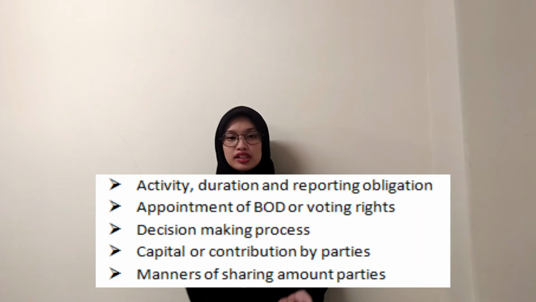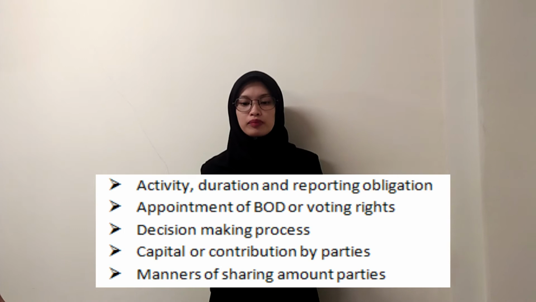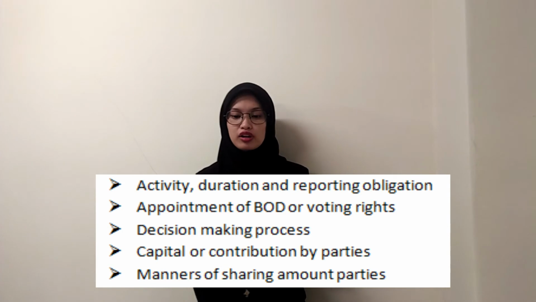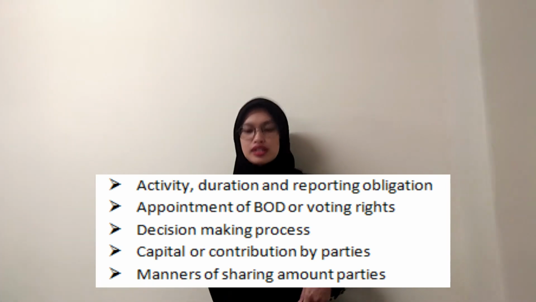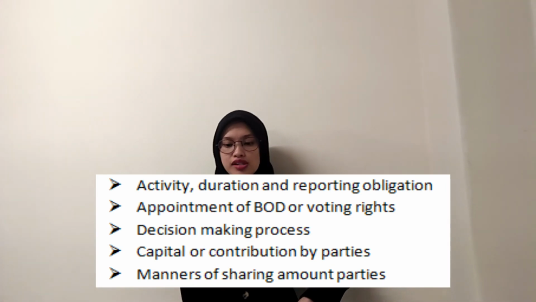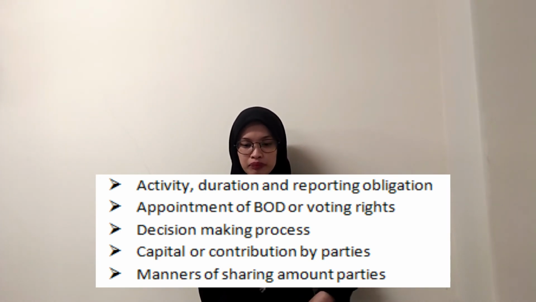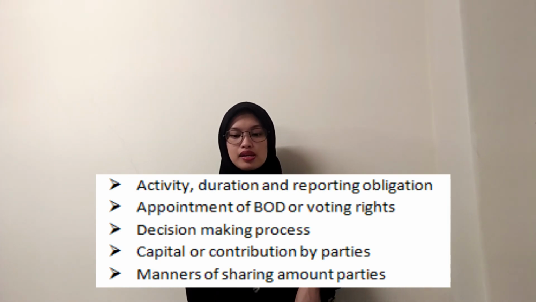Okay, for question 2, A, the area covered by contractual agreement, we have the activity, duration, and reporting obligation of the joint arrangement. Second, the appointment of board of director or equivalent governing body and voting right of the venture. Third one is the decision-making process, matters requiring decision by the parties and the required level of support for those matters. Next, capital or other contribution by the parties. And lastly is the manners of sharing among the parties of joint arrangements, asset, liability, revenue, expense, and profit and loss.